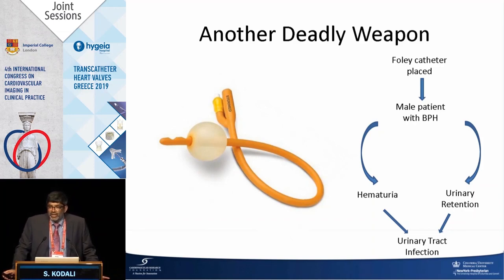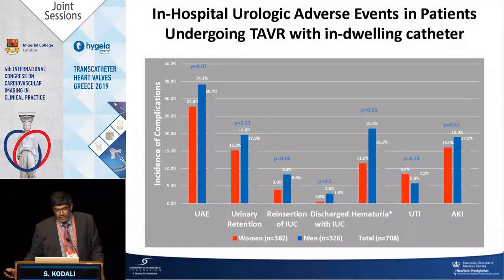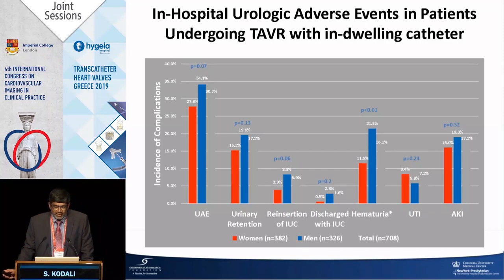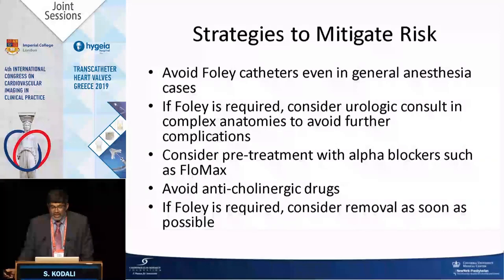Or even if they get the Foley and they can't get the Foley out, it's urinary retention. They get a UTI. And this is just our experience, from before we stopped doing routine Foleys 3 years ago. In patients with an indwelling catheter, we had urologic complications in about a third of the patients. And when they had a urologic complication, it led to significantly higher 30-day mortality. So I think the Foley is something we have to keep down.